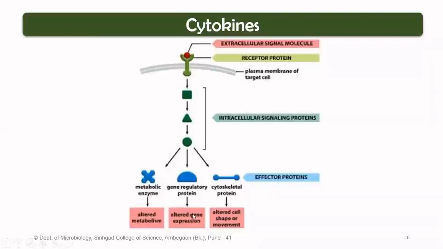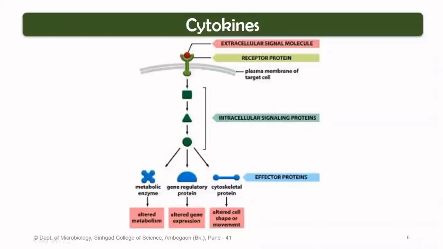responses that can also be recorded. For example, altered gene expression, just like the first case. Because of the altered gene expression, the intended protein molecule that could have been synthesized by this particular cell will either be completely blocked or overexpressed. There would be alteration in the gene expression.